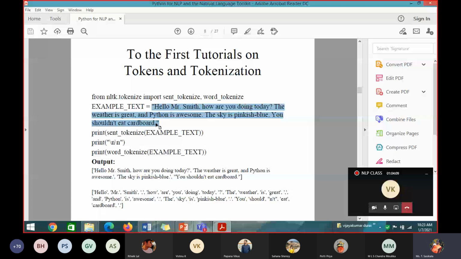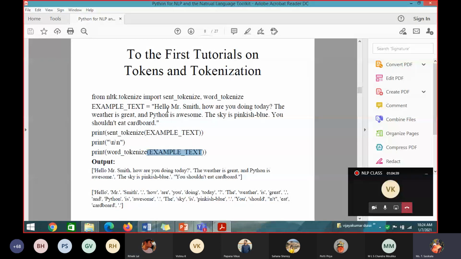Here so many dots are there. You see Mr. dot, great, awesome, blue dot, something and all is there. Then I print a newline. Then in print I pass word_tokenize. Again word_tokenize is a package. What is the parameter I am passing here? Example text, the same example. What are the two ways I will be getting as output? Sentence segments and word segmentation.